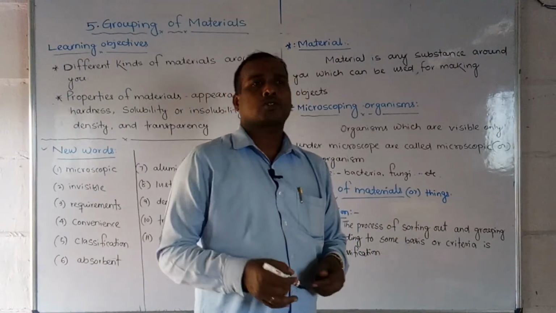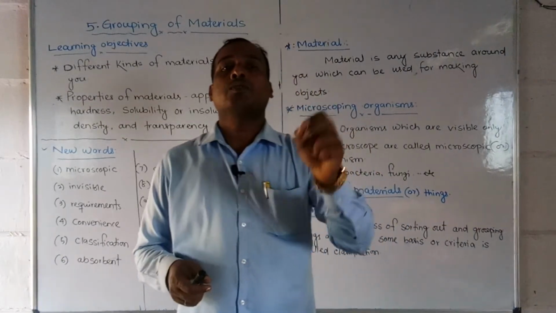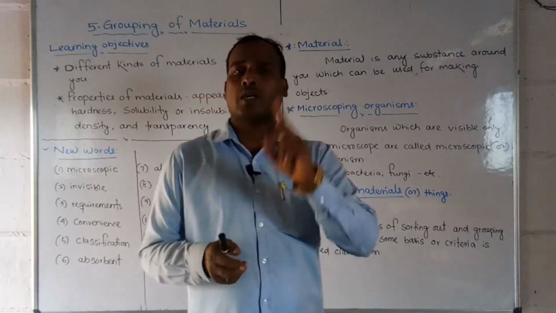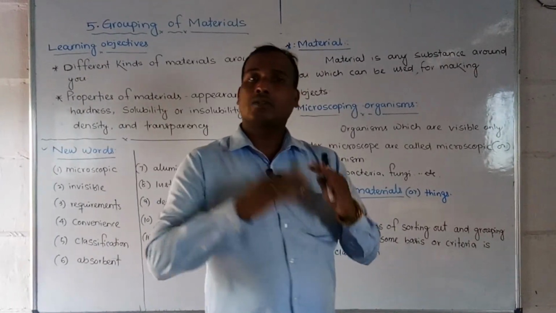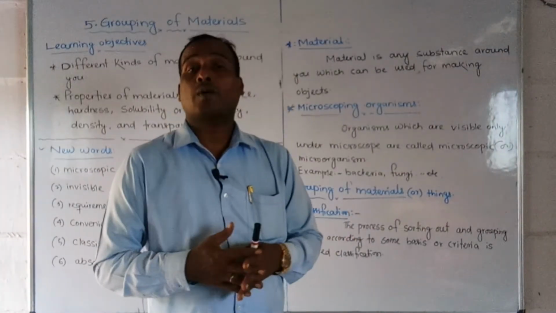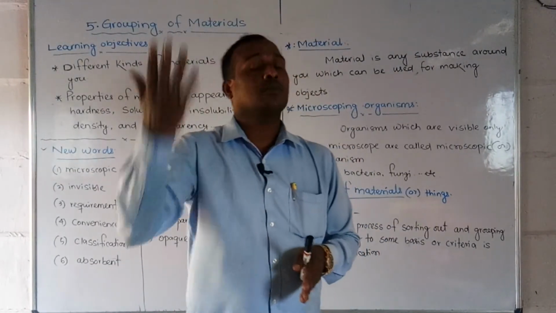Suppose there is one author, Gopabandhu. That means Gopabandhu is one writer, and he has written a number of books. In the world there are so many writers, and they have written different books.